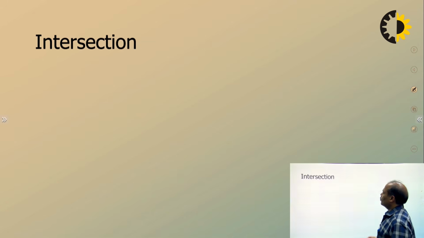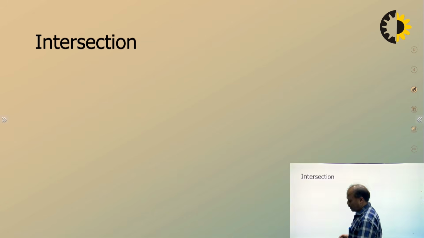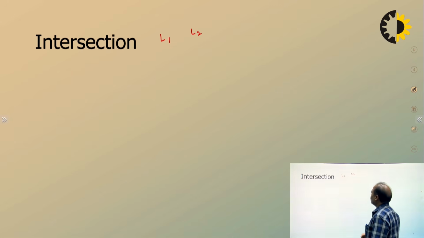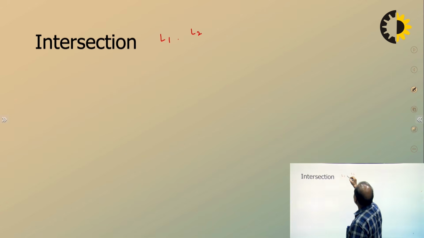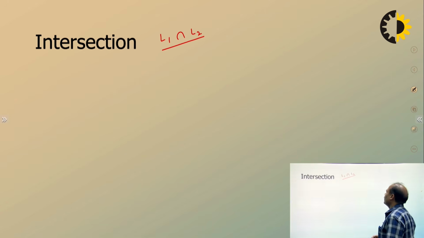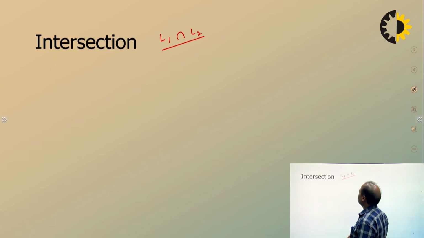Okay. So the next important thing is intersection. That means, if L1 is one machine and L2 is another machine, and you want to take their intersection, you will see that L1 intersection L2 is also a DFA. This is very important. Now, examples of taking an intersection machine.